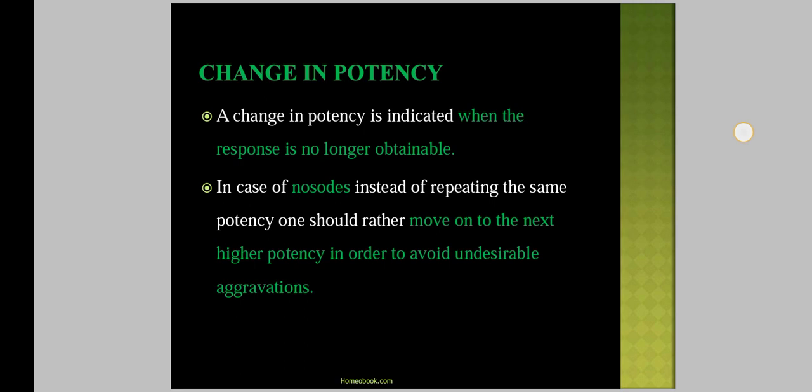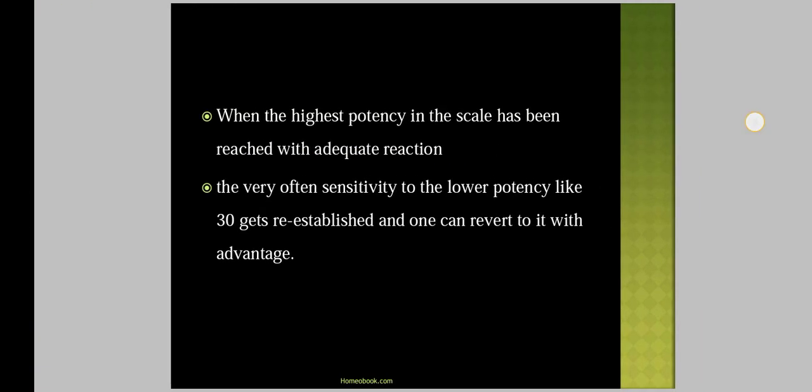So these can be the indications for change in potency. It is also indicated when the highest potency in the scale has been reached with adequate reaction, and very often sensitivity to the lower potency like 30 gets re-established and one can revert to it with advantage.